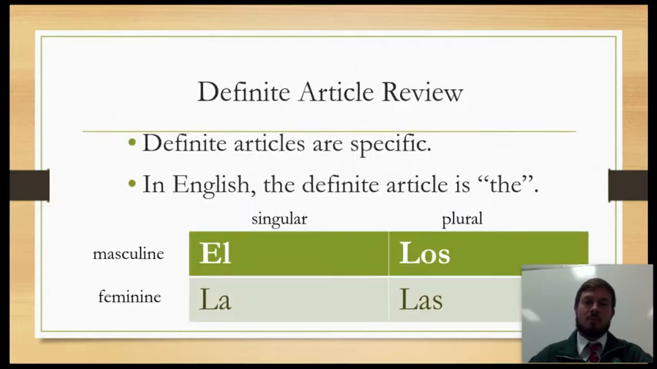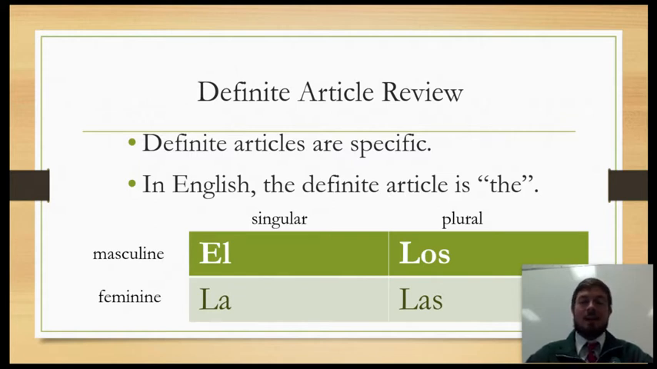You have two types of articles. You have definite and indefinite. So here's definite articles. Definite articles are specific. They mean the, okay? So in English, we have one way to say the. In Spanish, we have four. Four, sorry. My thumb wasn't down.